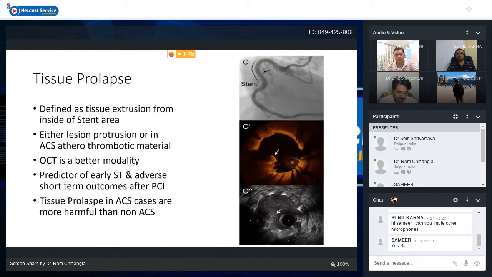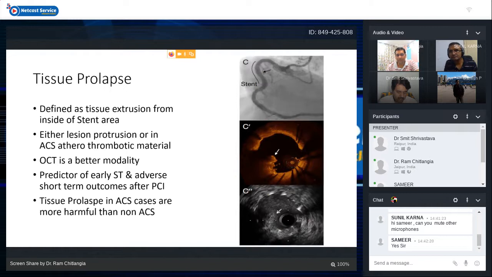Another thing is tissue prolapse, that is the prolapse or extrusion of tissue from inside the stent struts. It can be either lesion or it can be thrombotic material. OCT is always a better modality to detect these things because it has got better resolution. It is a definite predictor of early stent thrombosis and early adverse short-term outcome after the PCI.